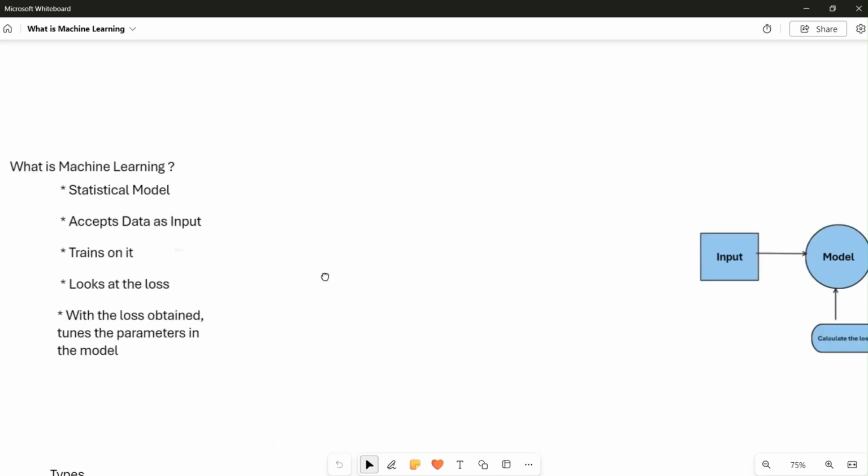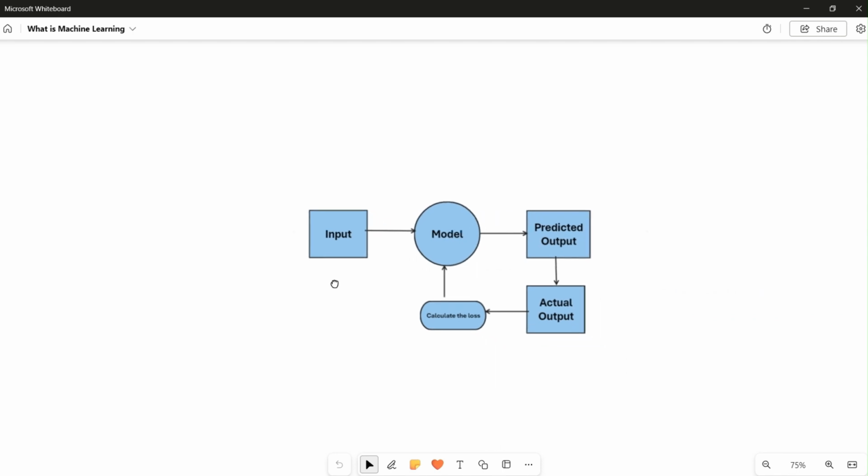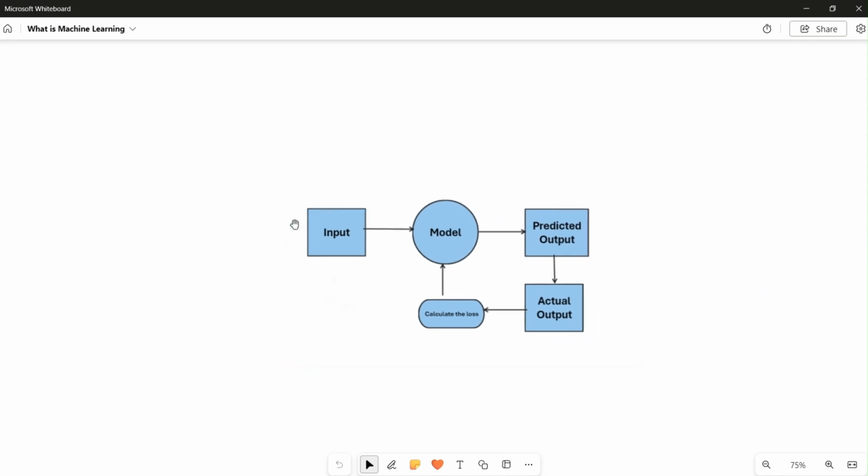Okay, let's move to the functioning of machine learning. So we can see here, this is the input phase where we feed the model the required data. And this is the model. This model can be any mathematical model, say for example, linear regression or logistic regression or any kind of machine learning algorithm. And then this model would produce an output, which is actually the predicted output. And then we have the actual output. Based on this, the predicted output and the actual output will have some kind of difference. So that difference will be calculated, and with that difference calculated, the model will again fine-tune its parameters.